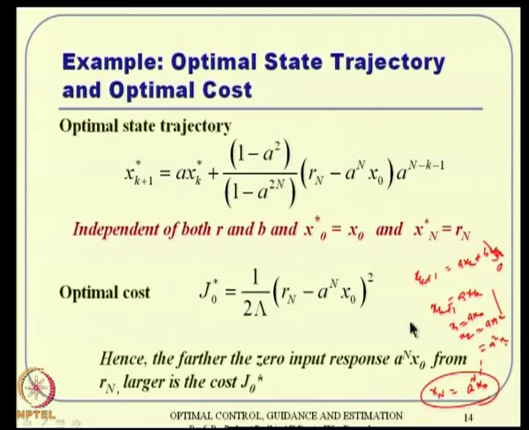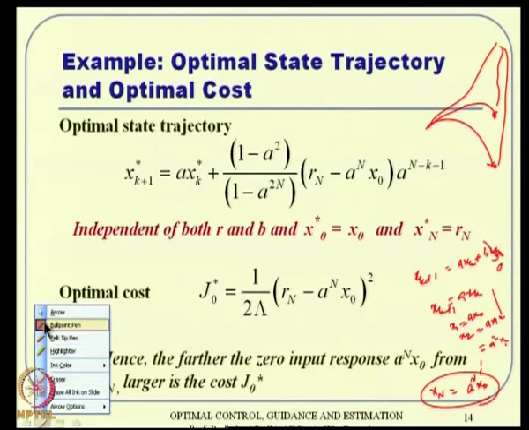Now, with control, this is the cost function. That means if what you see here is very different from this, then obviously your cost is going to be more, which is very natural also. Pictorially speaking, suppose your zero input response takes you there, but your target is somewhere here, then you will get a deviation like that. If your target is somewhere here, then you require more control to come here. So whatever this difference is plays a role. That is the message here, which makes a lot of sense.